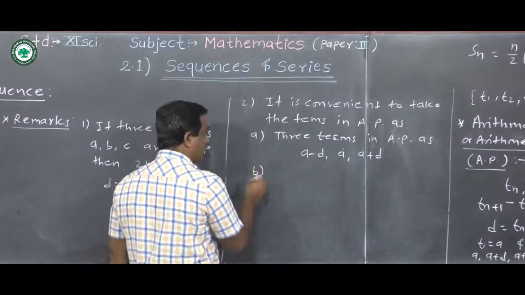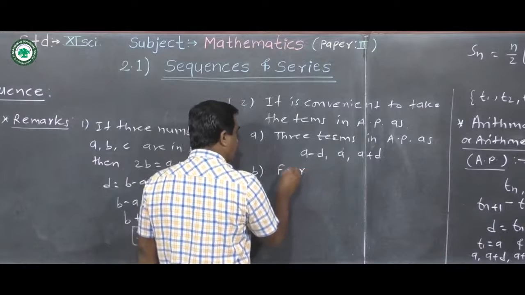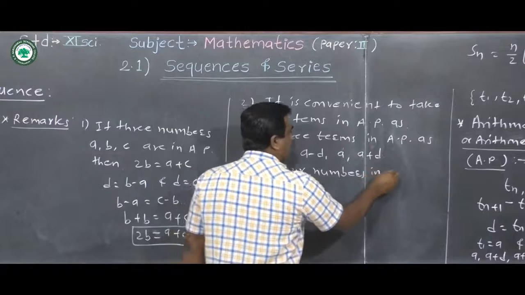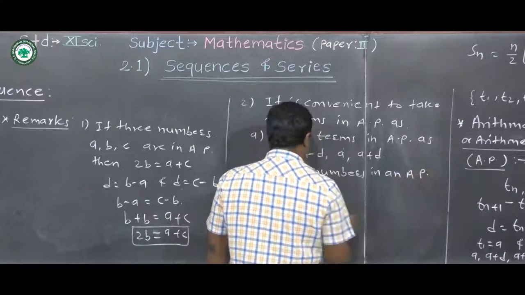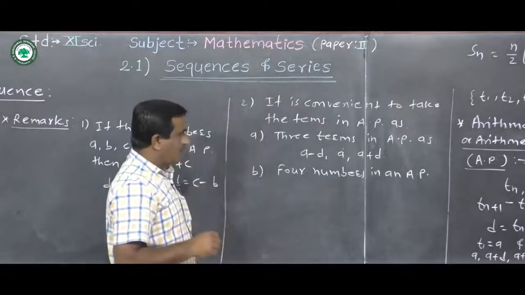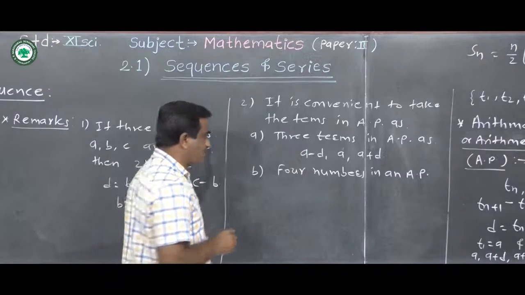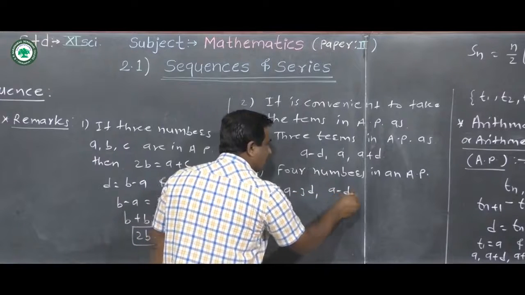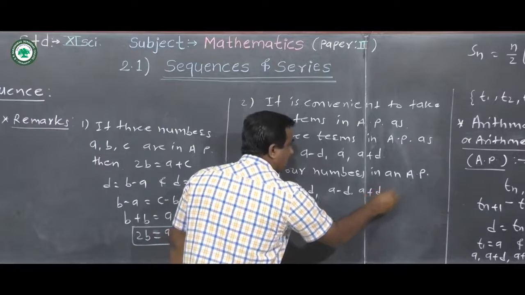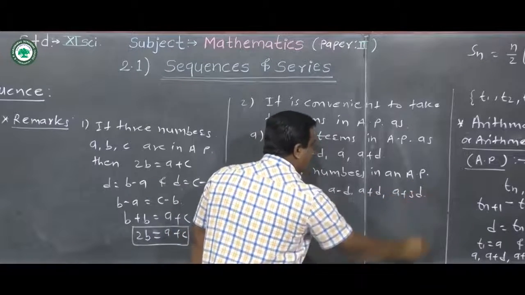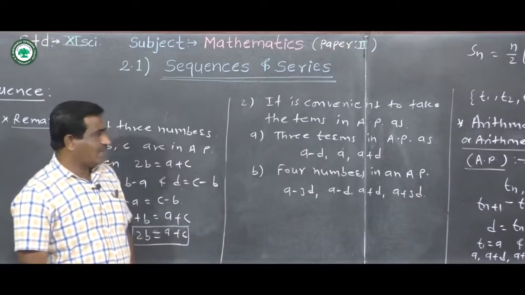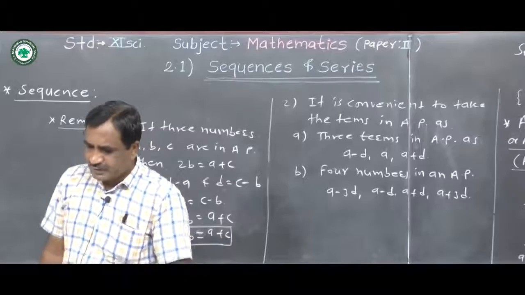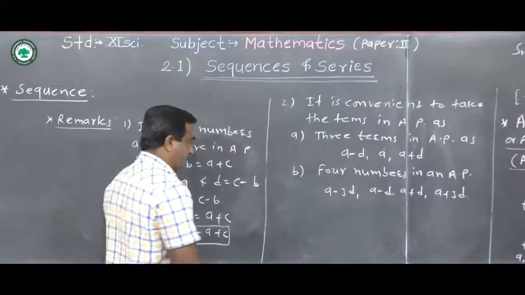Number second, four numbers in an AP, arithmetic progression. Now for four numbers we can consider the terms a minus 3d, a minus d, a plus d, and a plus 3d. These are four numbers we can take in AP for solving the examples. Okay. Now next, five numbers in AP.